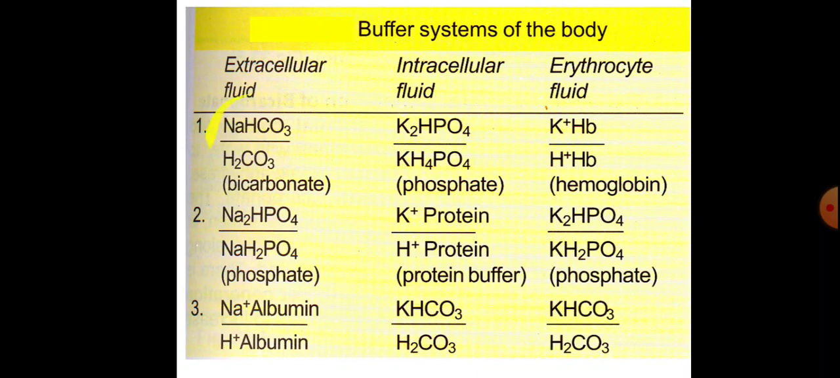In extracellular fluid, the most important buffer is the bicarbonate buffer, in intracellular fluid the most important buffer is the phosphate buffer, and in erythrocyte fluid, that is in RBC, the most important buffer is the hemoglobin buffer. So remember, in extracellular fluid it is bicarbonate, in intracellular it is phosphate, and in RBC it is the hemoglobin buffer.